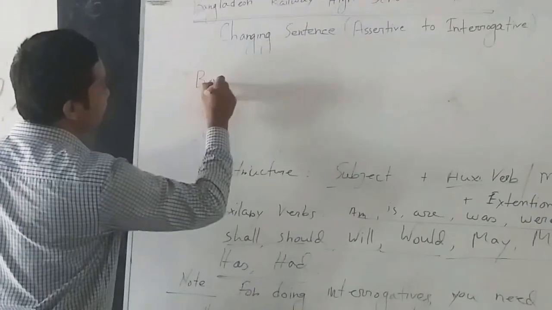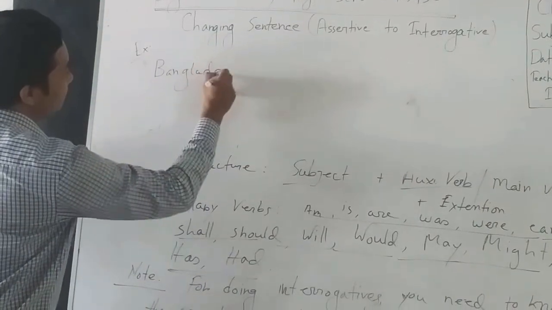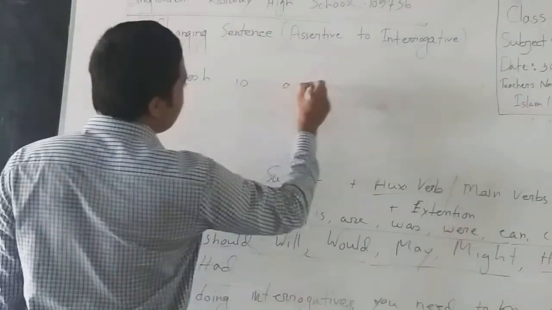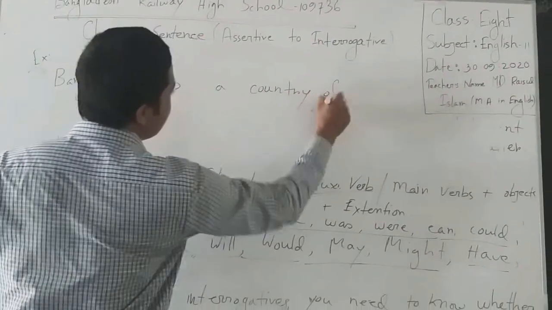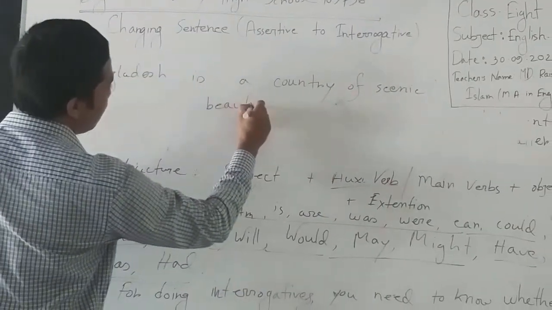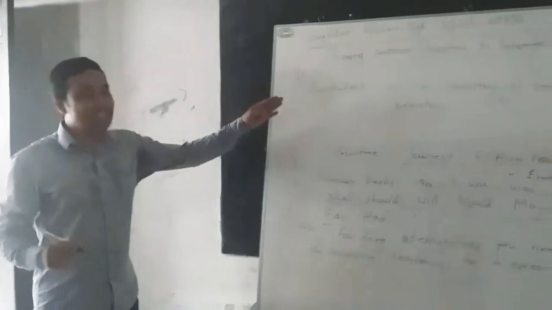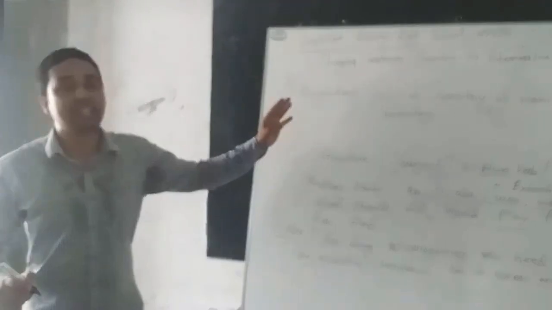You see Bangladesh. Example, Bangladesh is a country of scenic beauty. Try to ask yourself whether this sentence covers an auxiliary verb.